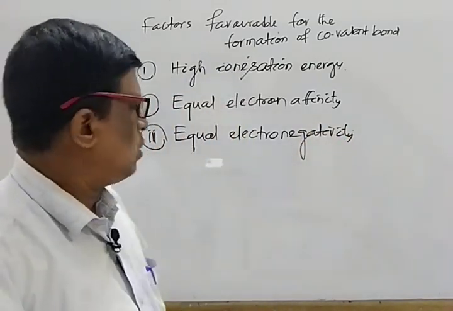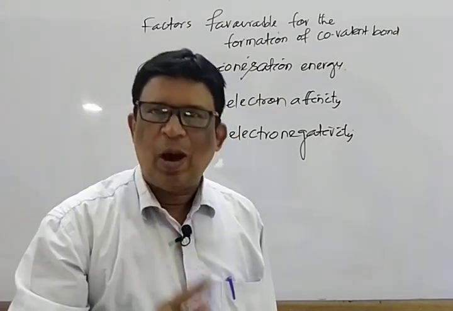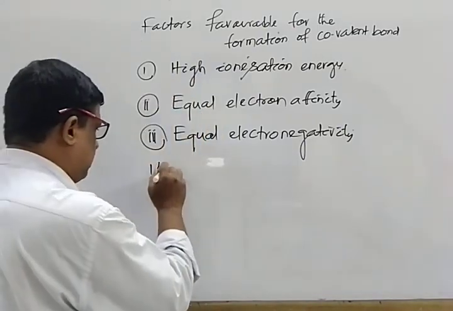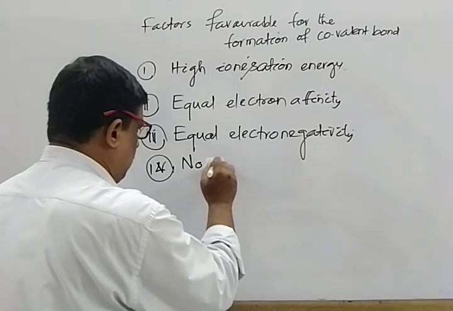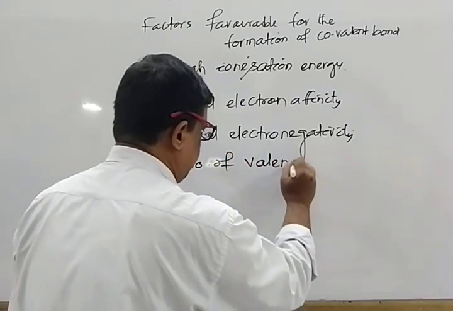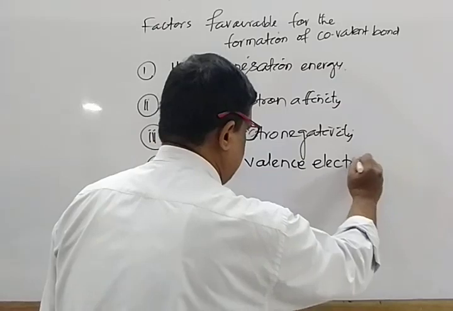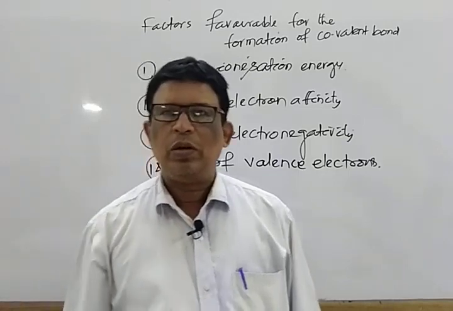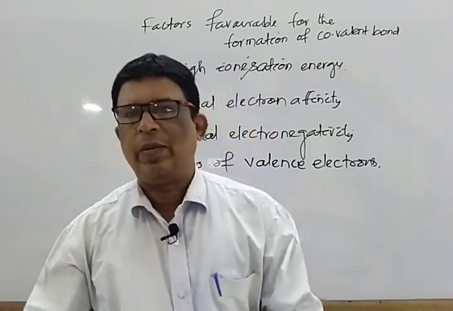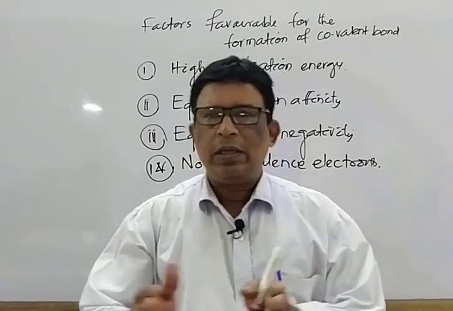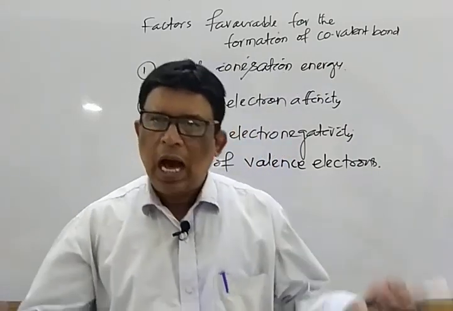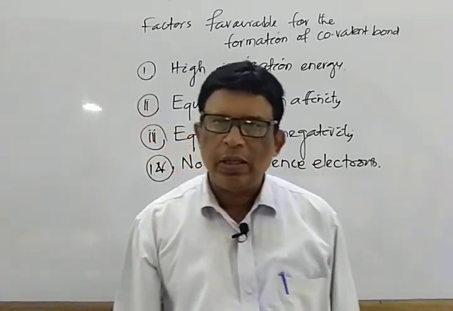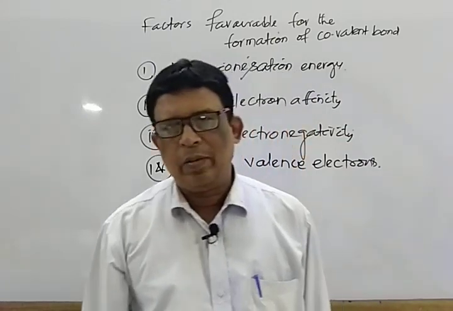High ionization energy, equal electron affinity, equal electronegativity, and the fourth one is the number of valence electron. That means the two combining species, the two atoms belong to group 5, 6 or 7. That means they contain 5, 6, 7 number of unpaired electron, as a result of which they are able to share the electron. These are the necessary conditions for the formation of covalent bond.